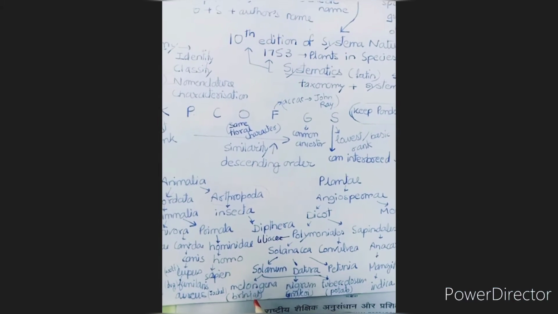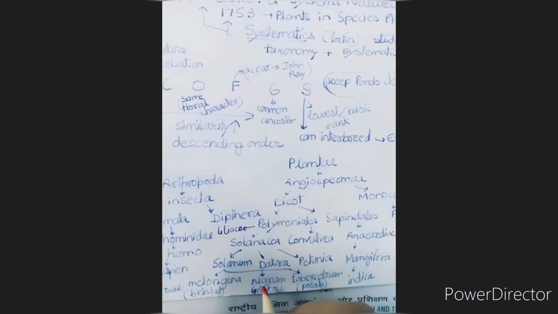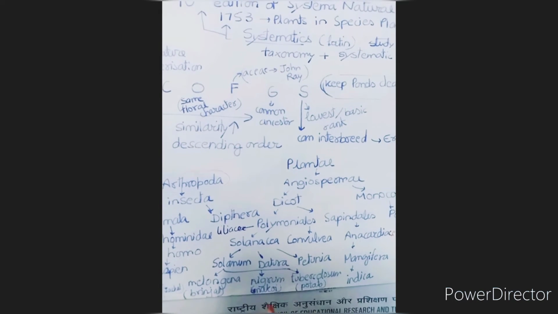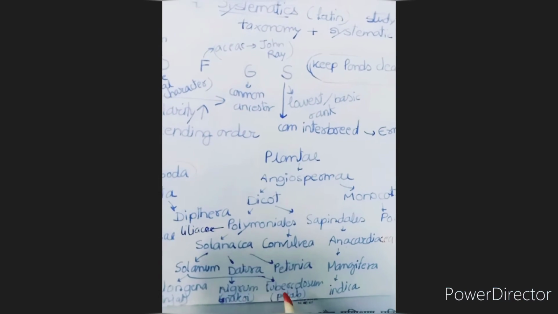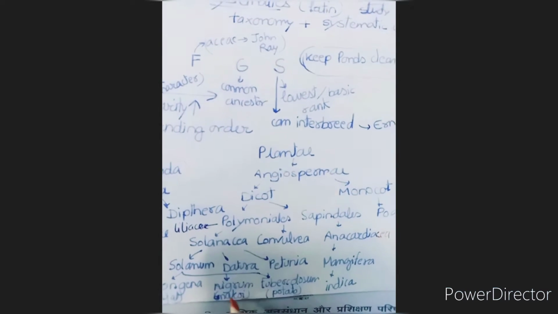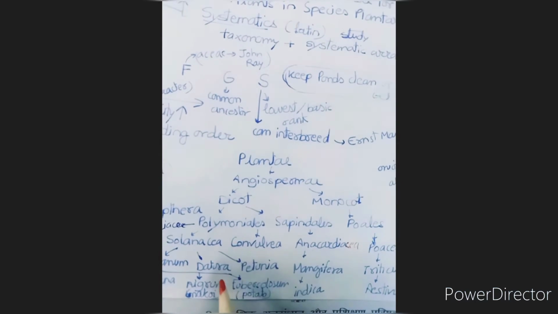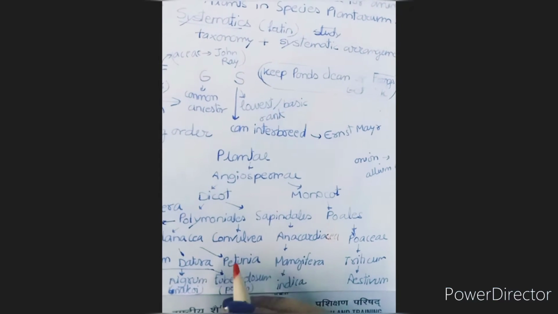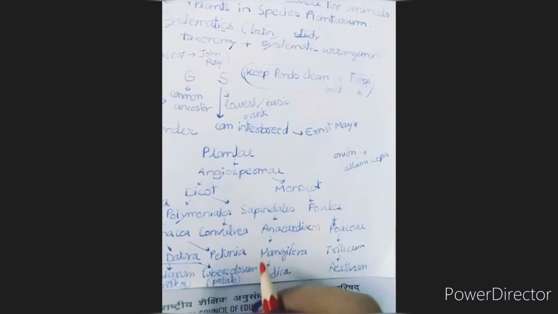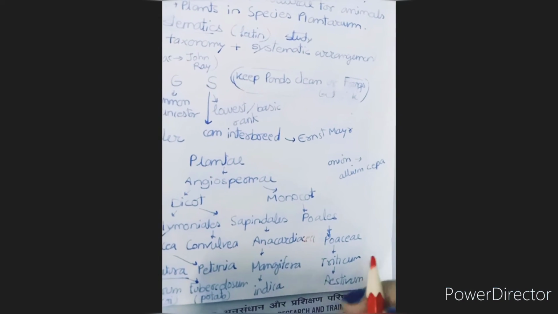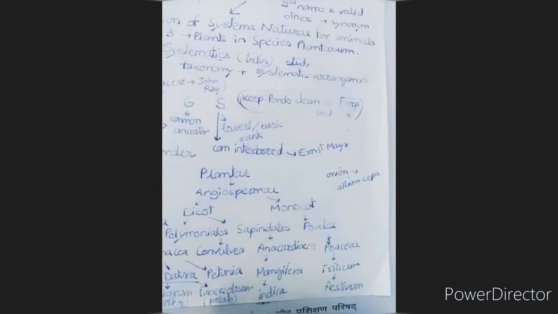And for Solanum, the species are melongena, that is brinjal, and nigrum, this is for Solanum only, right? Like Solanum melongena, Solanum nigrum, Solanum tuberosum. Nigrum is for makoi and tuberosum is for potato. Now for Petunia, no species is mentioned. For Mangifera, it is obviously indica, that is mango. And for Triticum, it is aestivum, that is wheat. Okay, so this is done. And the scientific name of onion is Allium cepa.